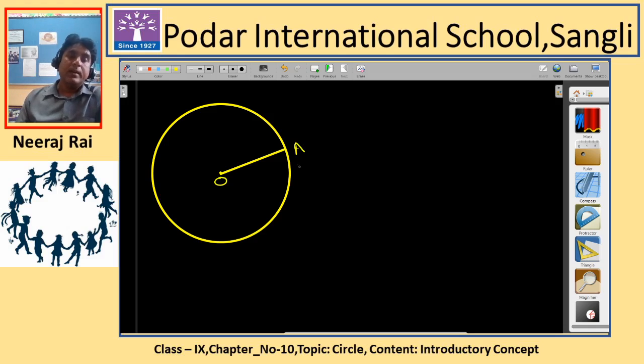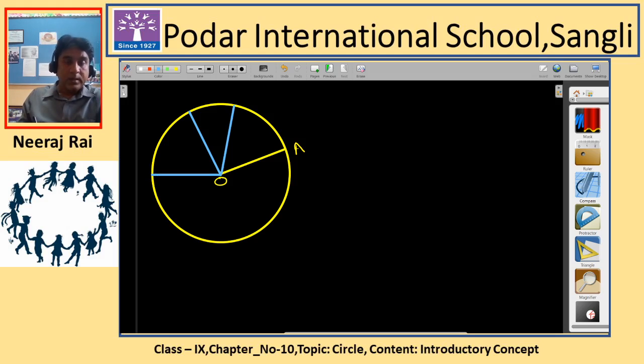Now from the center, whatever line you draw which touches any part of the circle, the length of the line will be radius and it will always be equal. Whichever line you draw, I will show you some more examples. These all lines which start from the center of the circle and touch the circle, they all are radius and they are of equal length.